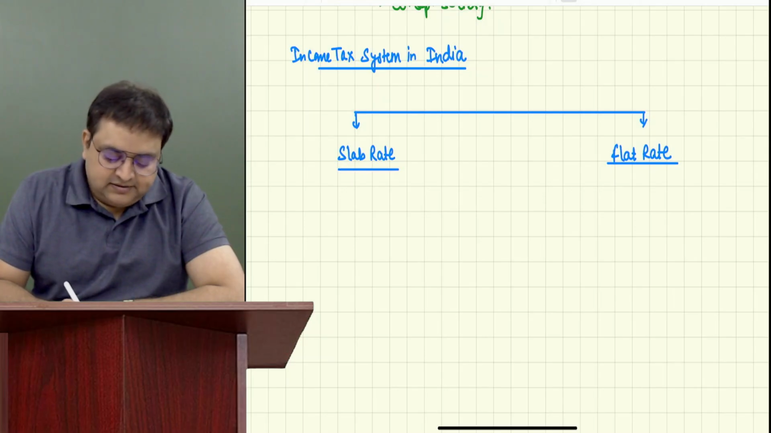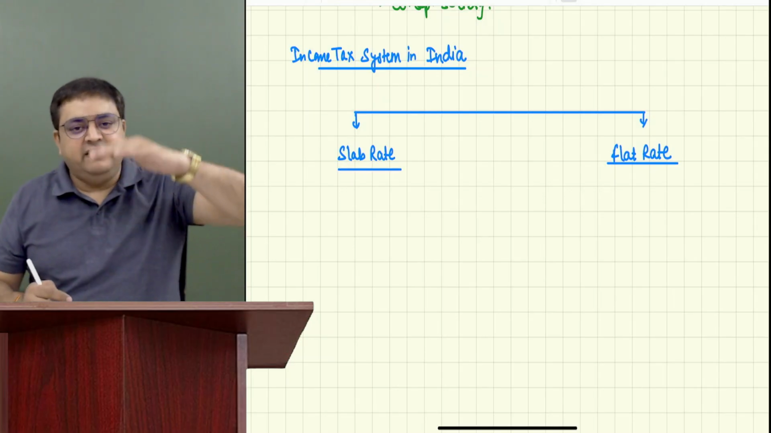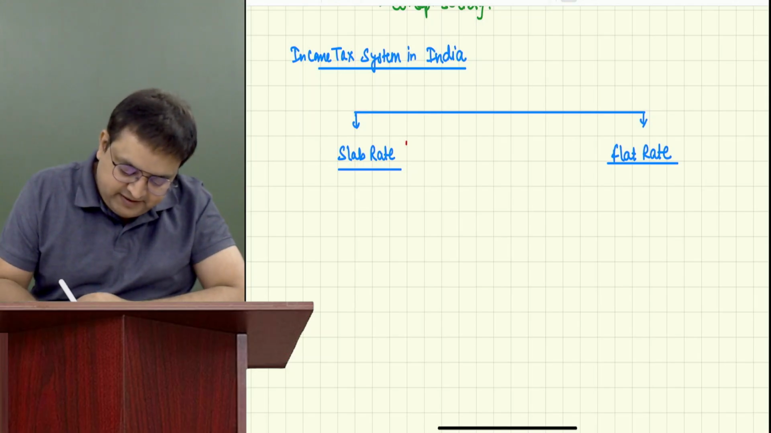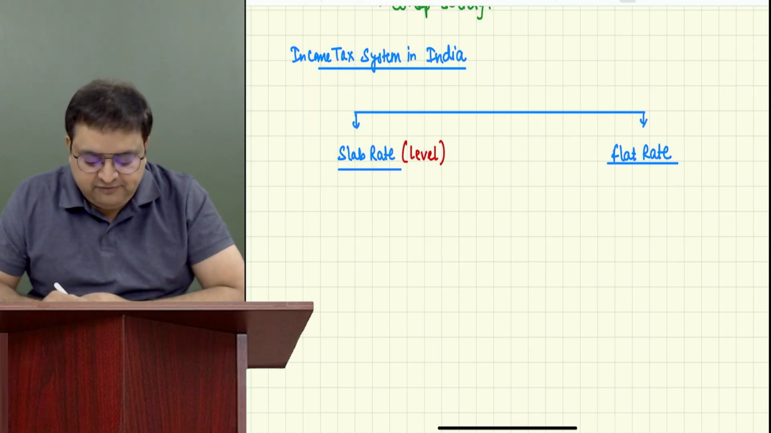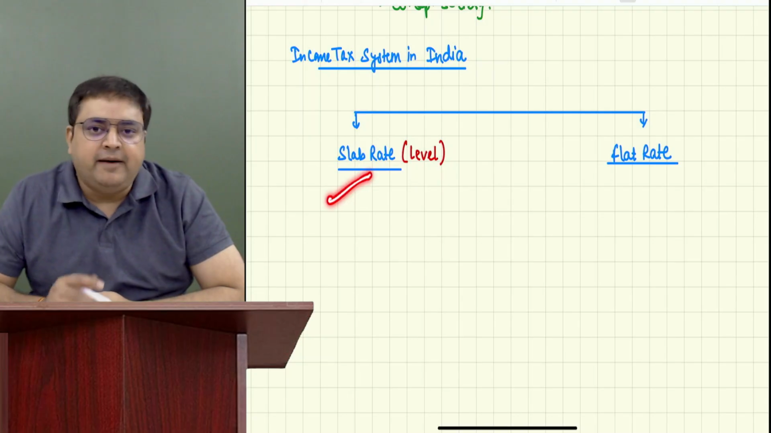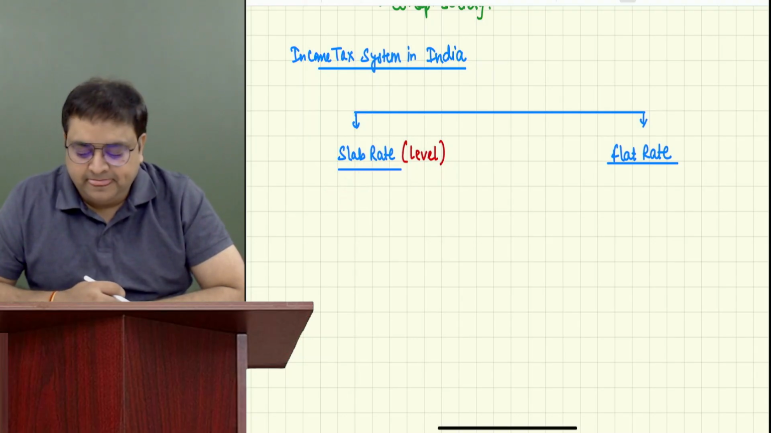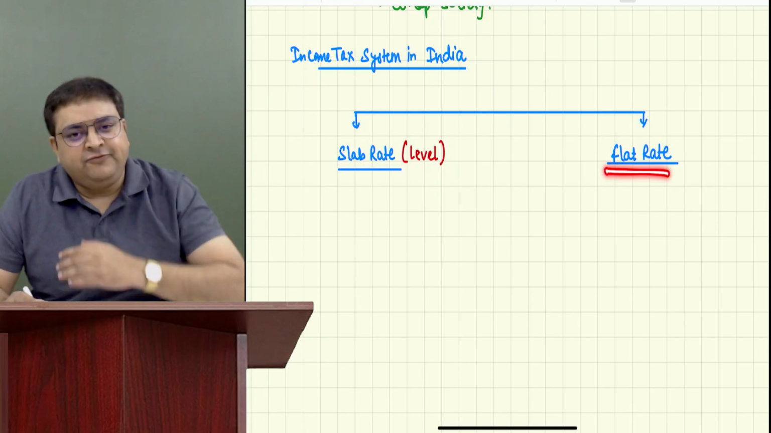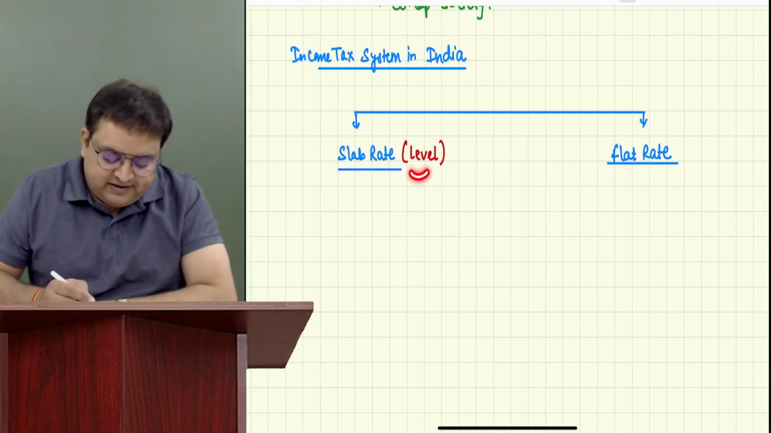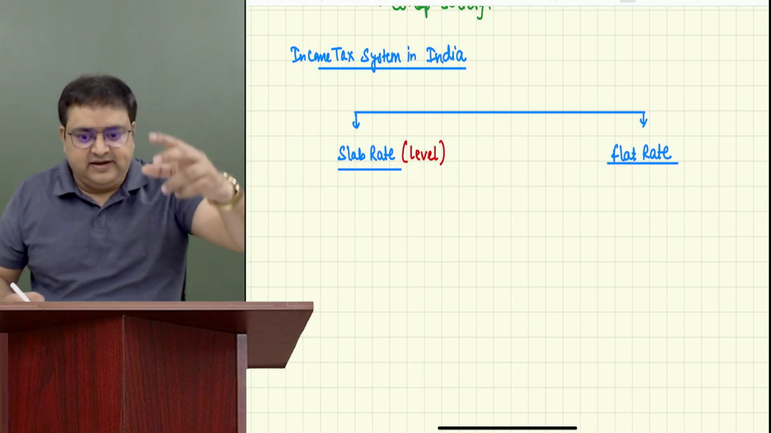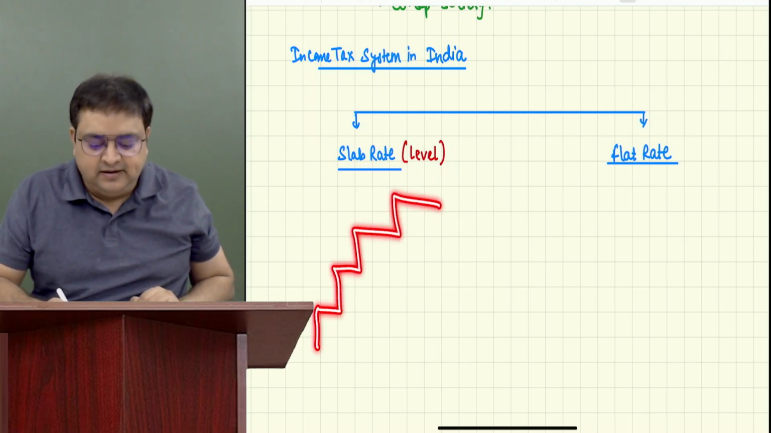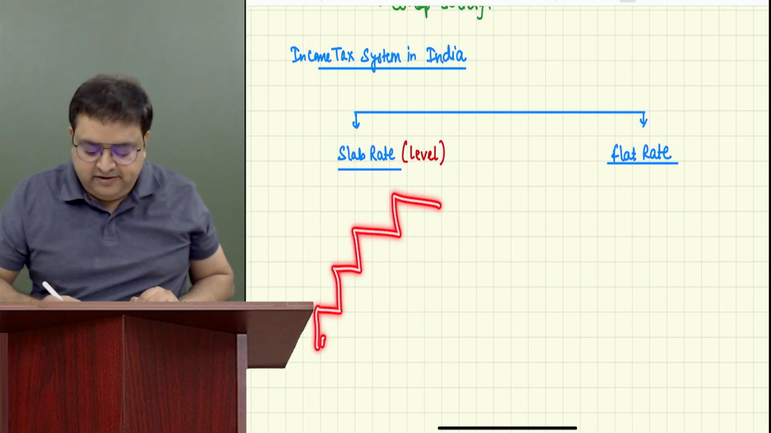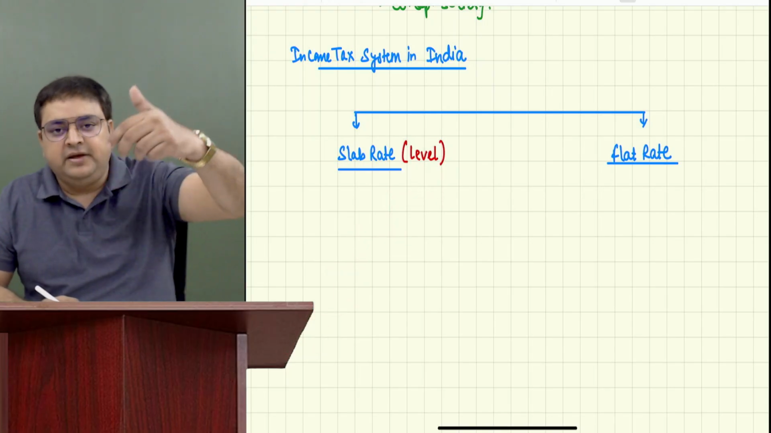Slab, slab. Slab means levels. In India, for some assessee, we follow this slab rate system, level wise. But for some people, there is a flat rate. What is a level? A level is like a staircase. You have seen a staircase, these are the levels. This is called a slab. When you climb a staircase, you are climbing some levels.